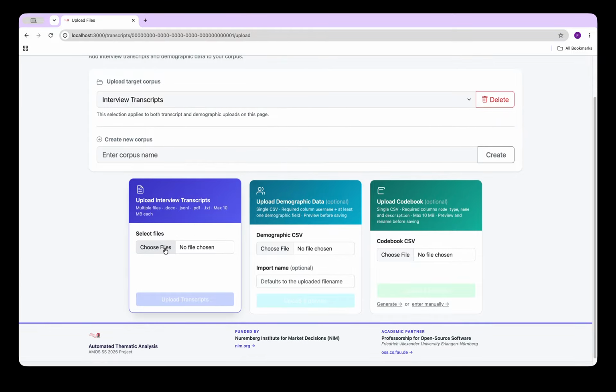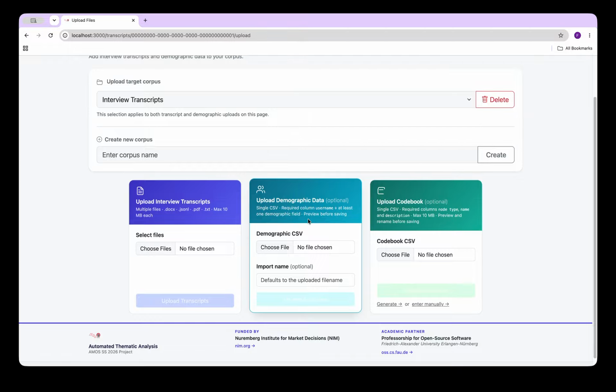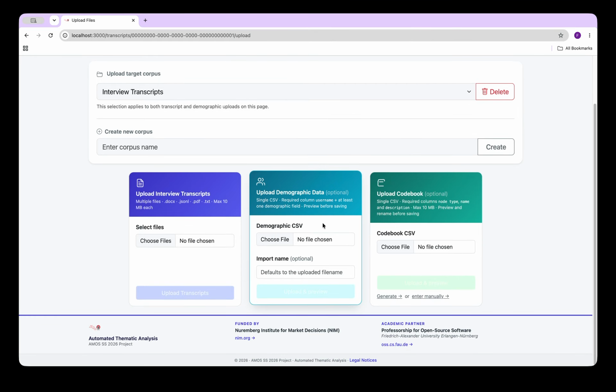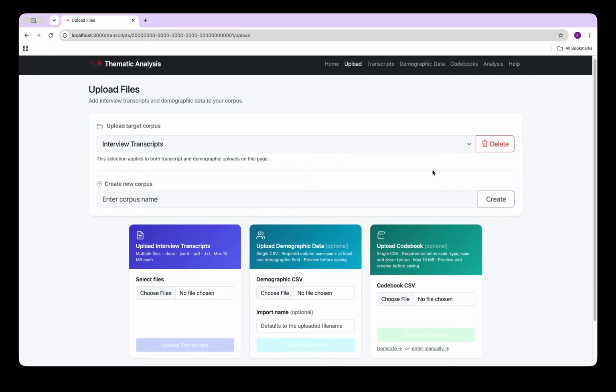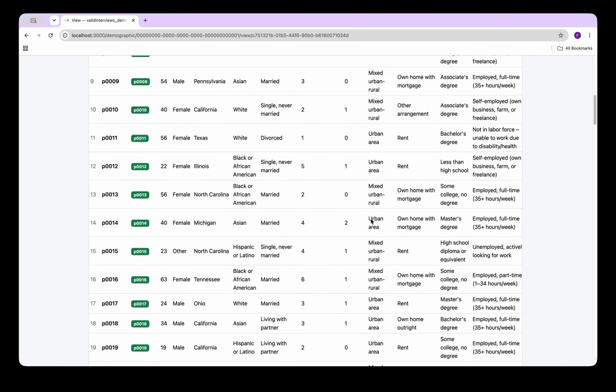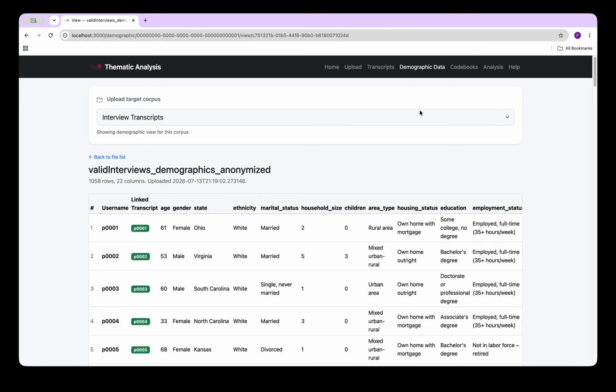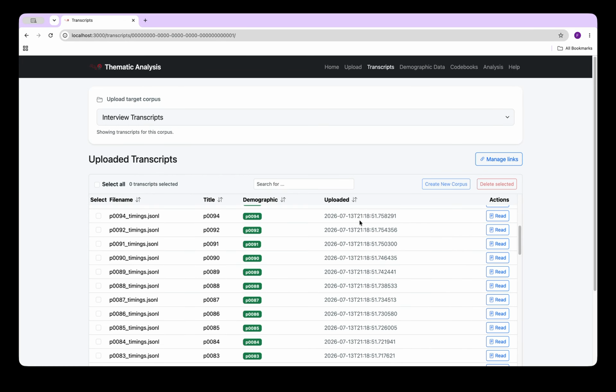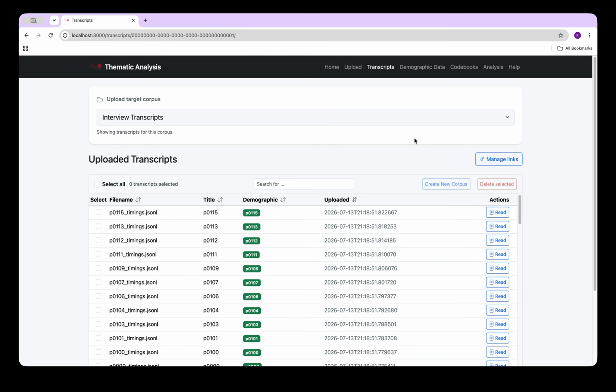So here you can choose interview transcripts or a CSV with your demographic data. For the purposes of this demonstration, I have already uploaded some. You can see here we have our demographic data for our data set. You also have all the collection of the transcripts.